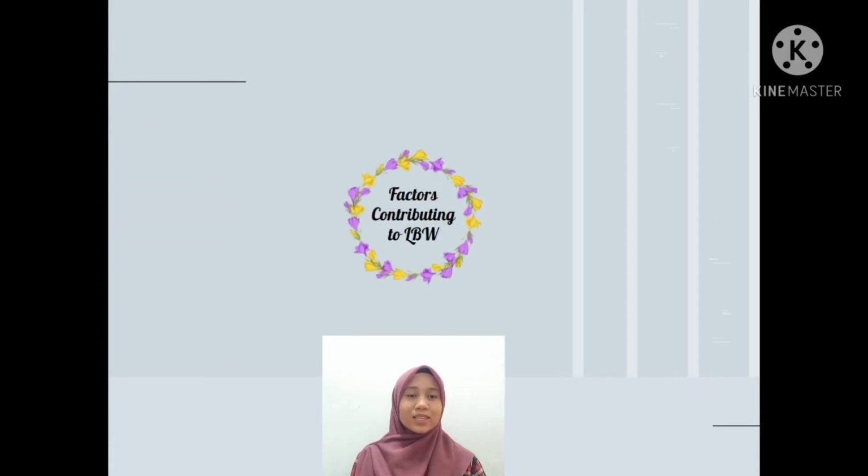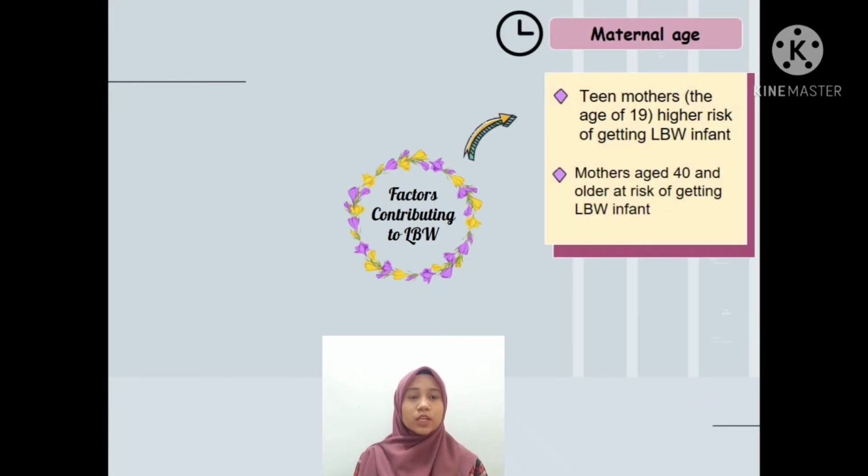Do you know what factors can contribute to low birth weight infants? Okay, let me explain a few factors that can contribute to getting a low birth weight infant. First is maternal age. Younger mothers, those under the age of 19, tend to get low birth weight infants. And also mothers aged 40 and above are also at risk of getting a low birth weight infant.